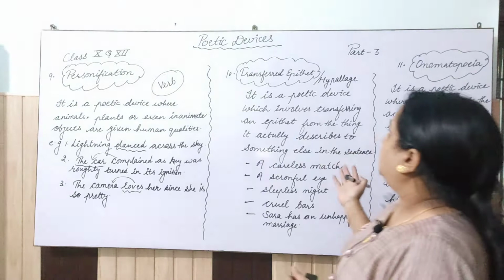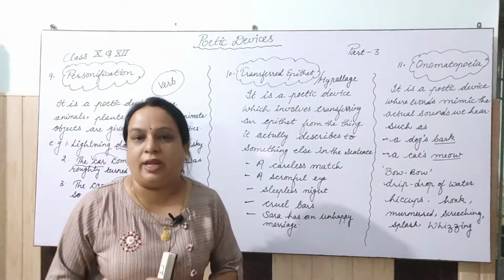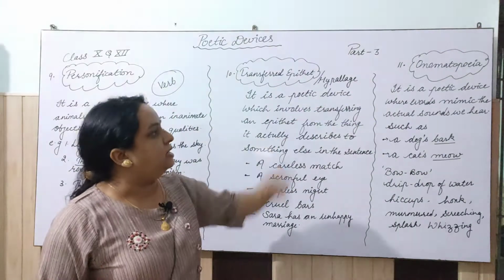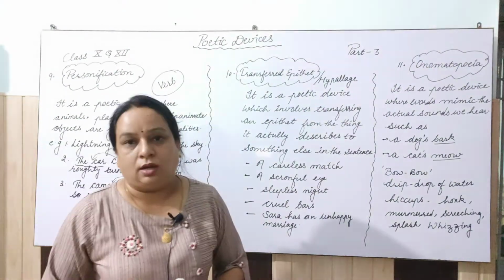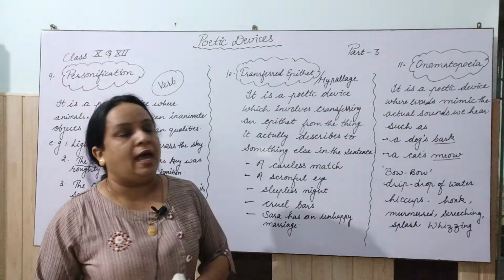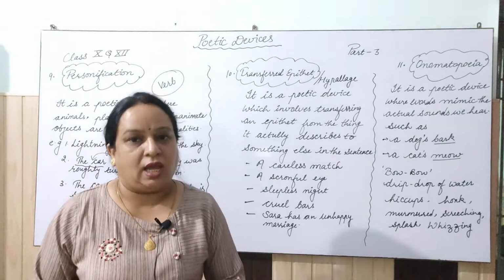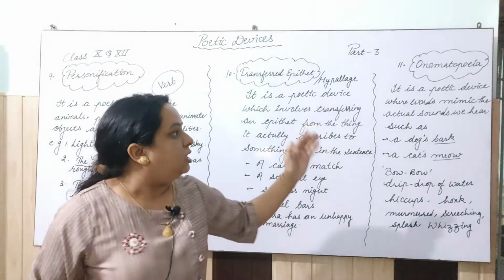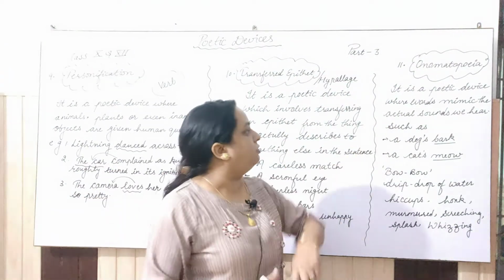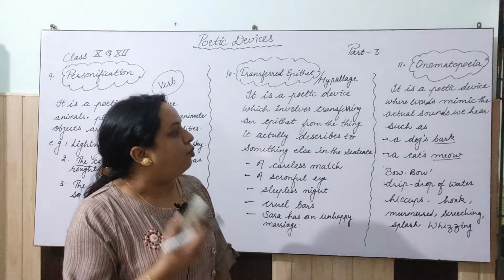Okay, now the 11th poetic device I have taken today is a very easy one, and it is called onomatopoeia. Onomatopoeia, the spelling is O-N-O-M-A-T-O-P-O-E-I-A. What is this? It is a poetic device where words mimic the actual sound we hear.